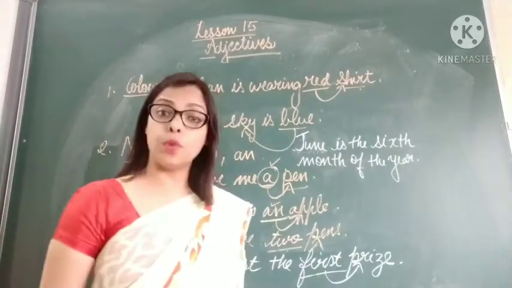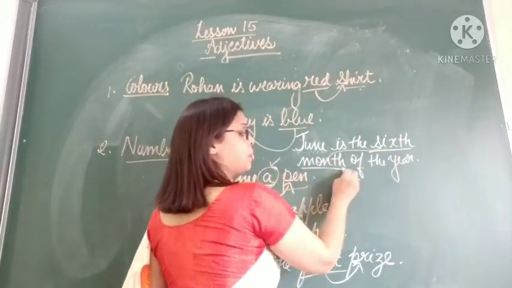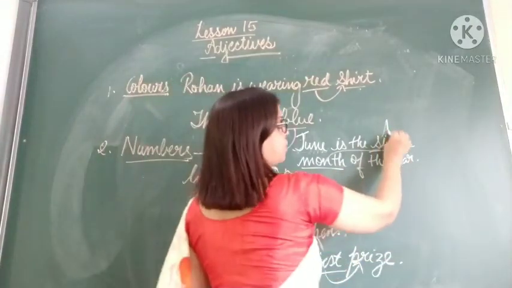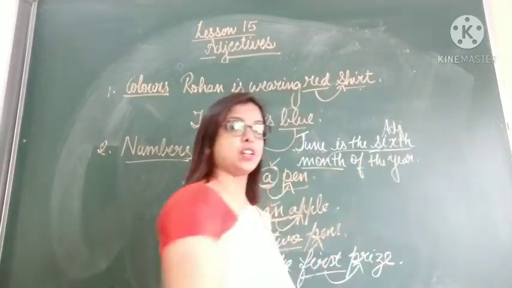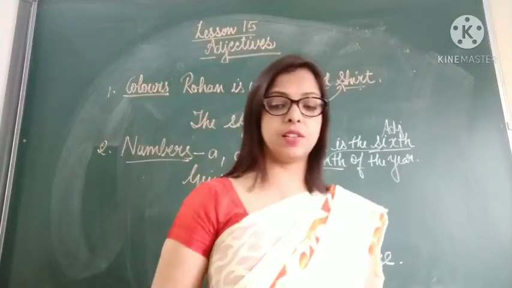Okay, so which month? Sixth month. So this word sixth is describing the noun month. So the sixth is also an adjective. Okay, this is an adjective. So children, numbers can also be used as adjectives.